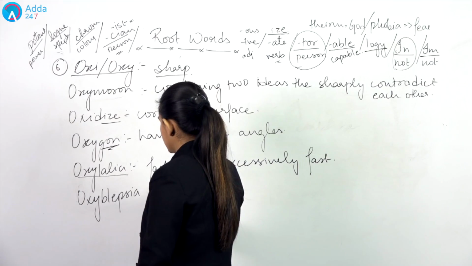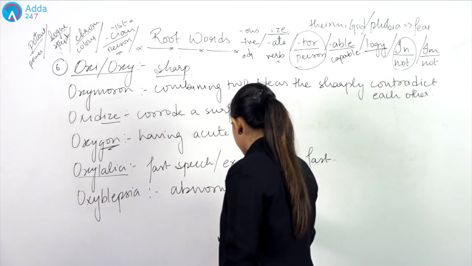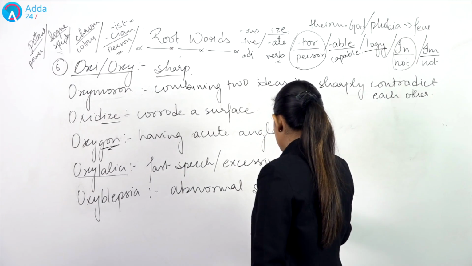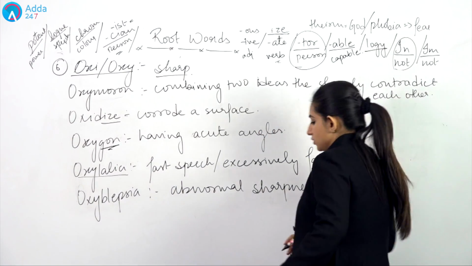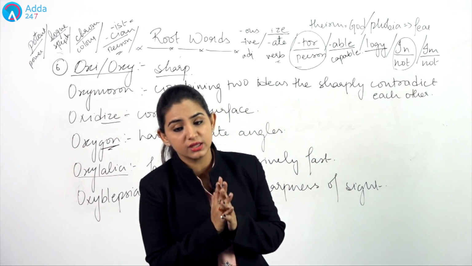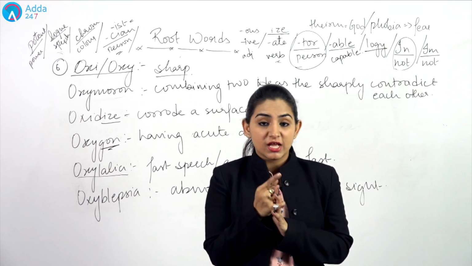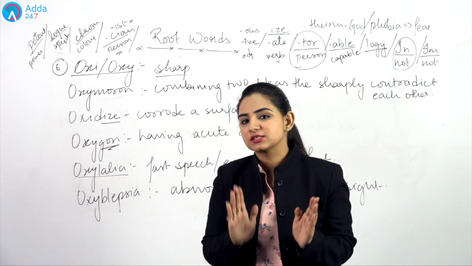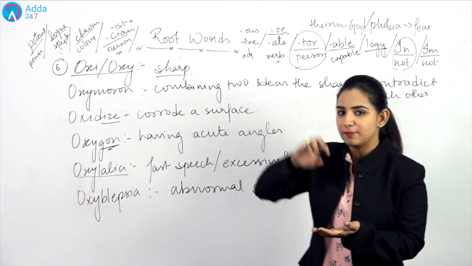Next is oxyblepsia. This means abnormal sharpness of sight. Abnormal, you can understand it through extraordinary. When you have extraordinary sharpness of sight, for example, we have this in our mothers. If you ask her where something is kept, she will tell you, this is kept on this shelf.